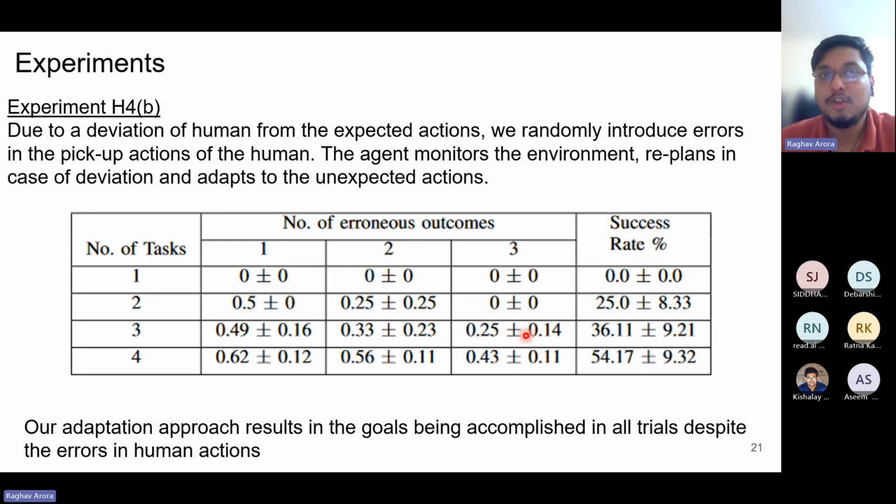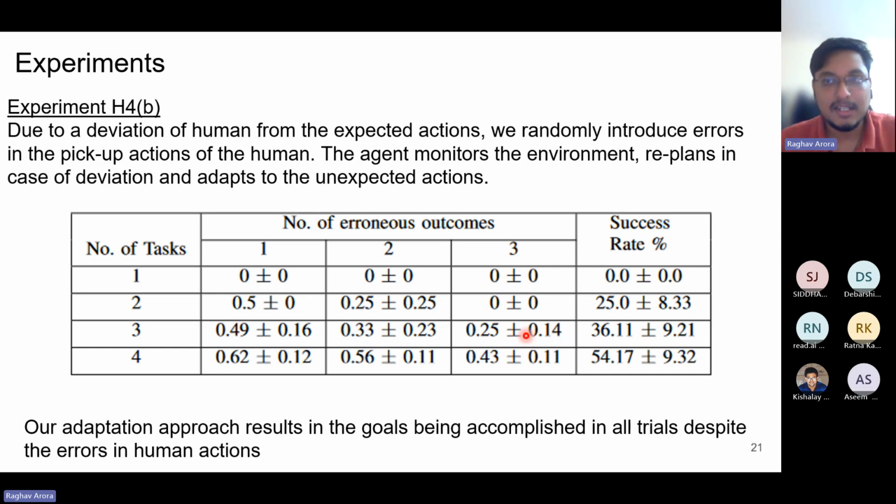The second experiment is when the human deviates from its expected actions. For this case, we initially generate a set of actions which the agent will execute and the human is expected to execute. Now randomly we introduce errors in the pickup actions of humans. So the human is expected to pick up a particular item. It may not pick that item up, or it may end up picking up something else.